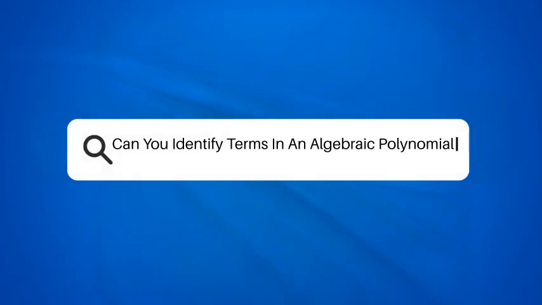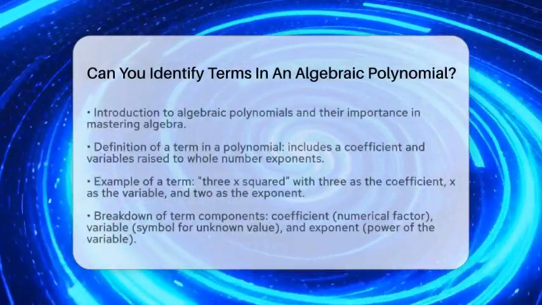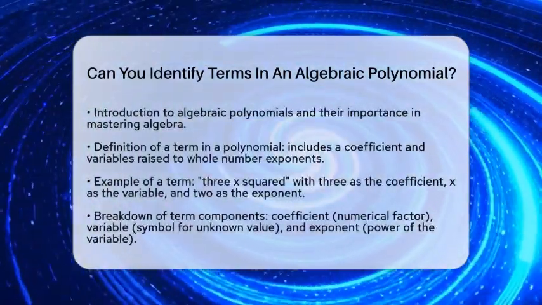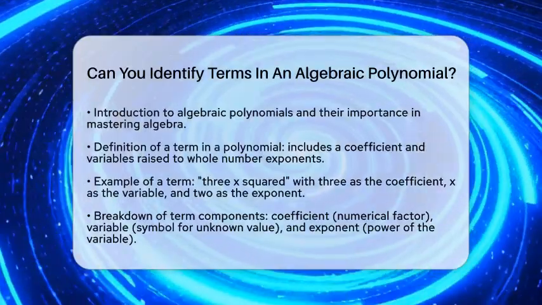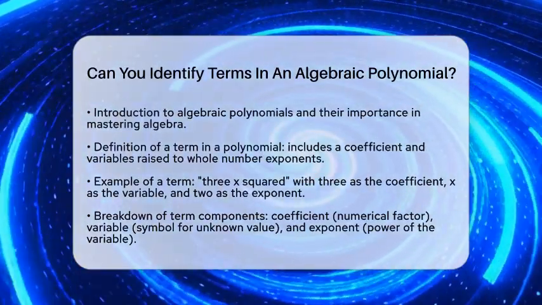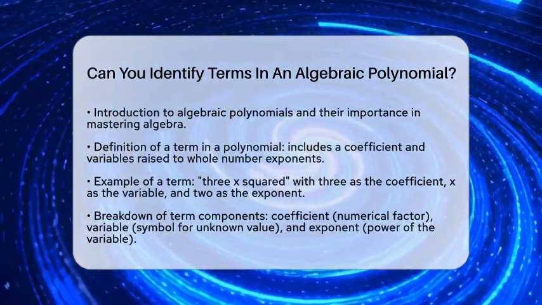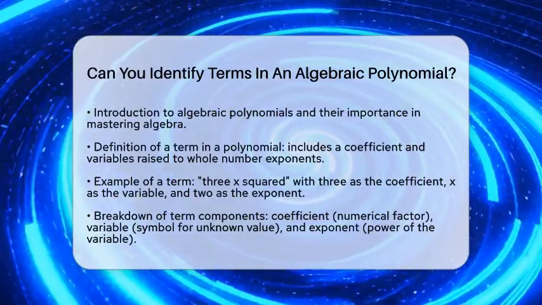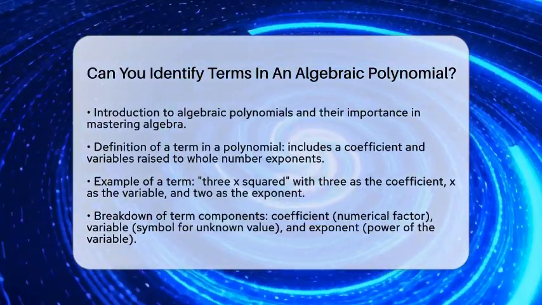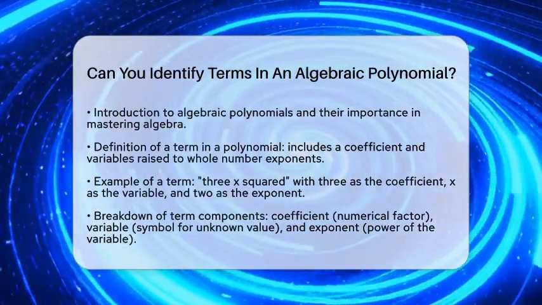Can you identify terms in an algebraic polynomial? Have you ever looked at an algebraic polynomial and wondered how to break it down? Understanding the terms in a polynomial is key to mastering algebra. Let's get into it. First off, what exactly is a term?